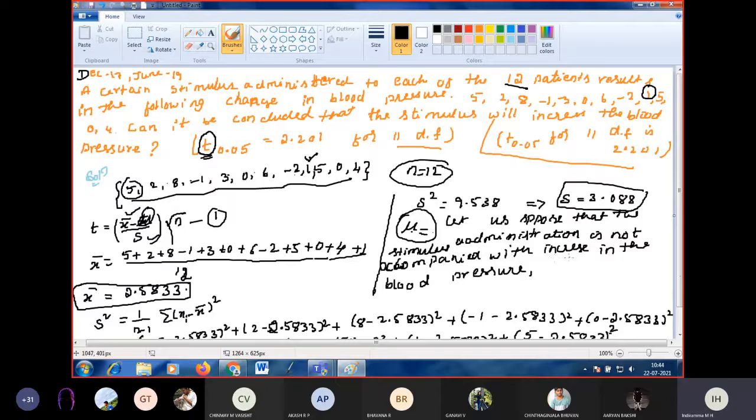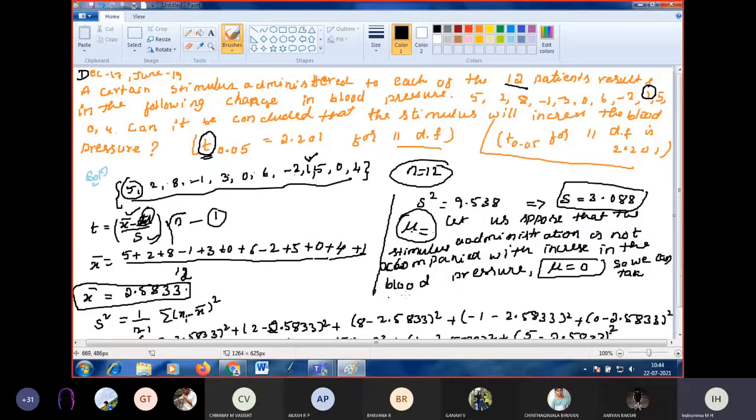So this is the assumption we made. It is not increasing the blood pressure, which means obviously the mean will be 0. The average will be 0. In the question they ask, can it be concluded that the stimulus will increase the blood pressure? But we are assuming no, it is not increasing the blood pressure, so mean will be 0. Okay, now take mu is equal to 0, then we have to prove which is correct.